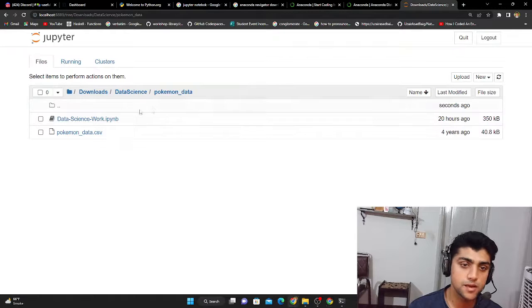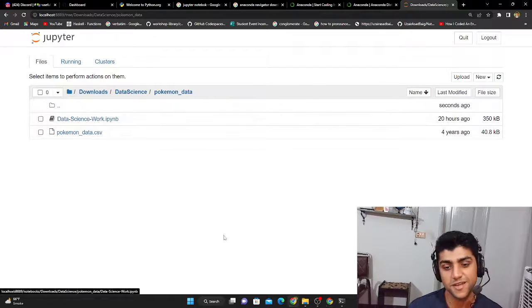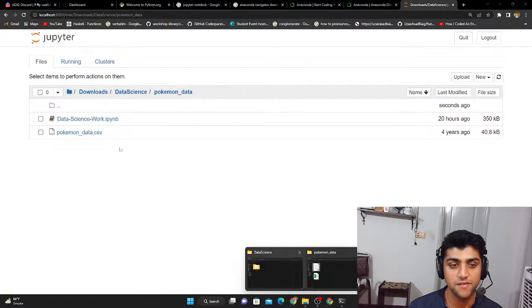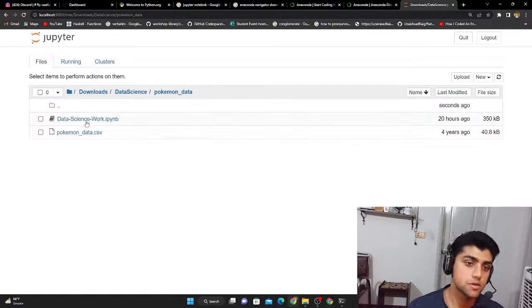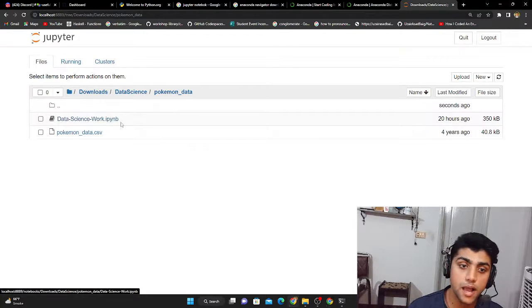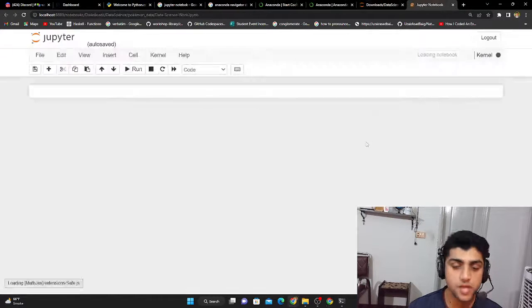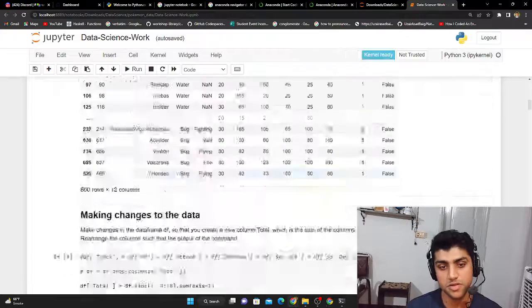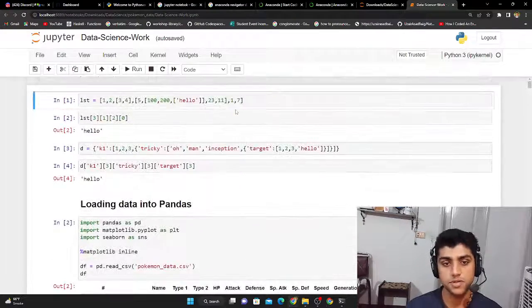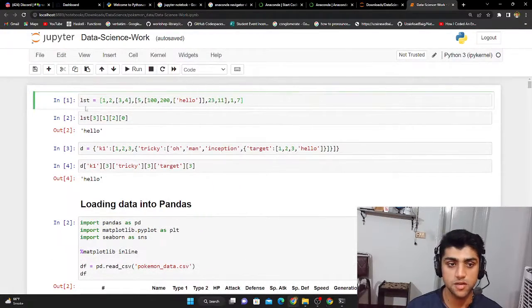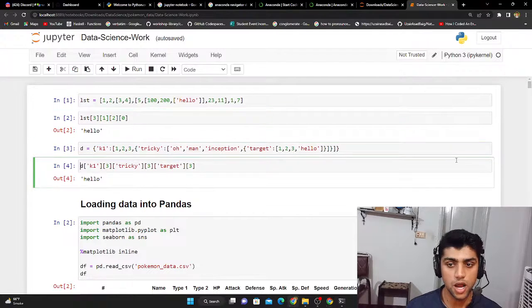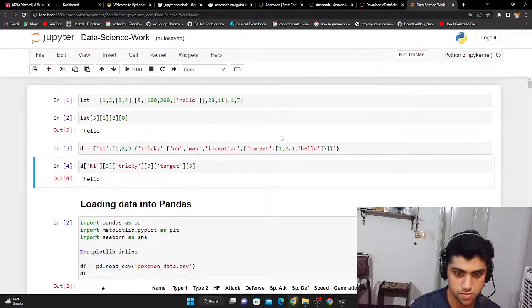So Pokemon data is right here, and then these are the two files that we were looking at visually, and now we can see them in text format. What we're going to do is click on this IPYNB file. This is the file that the Jupyter Notebook reads, and it converts it into some beautiful looking Python cells. These are the cells that you see on the top, these rectangular things highlighted with green. These are the cells that are shown in the Jupyter Notebook.